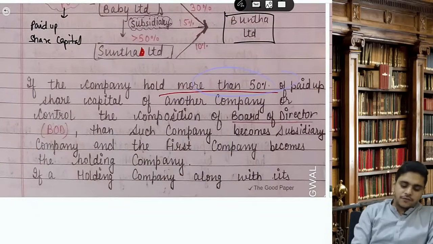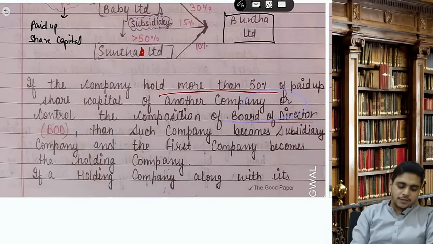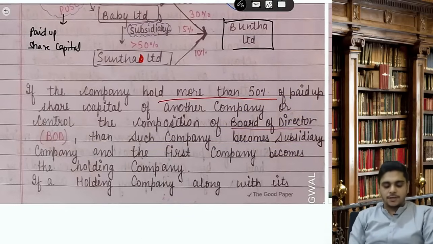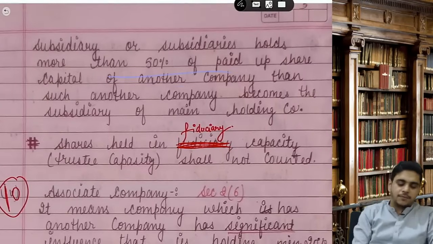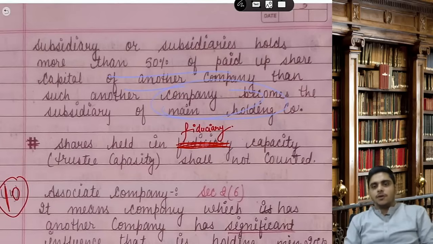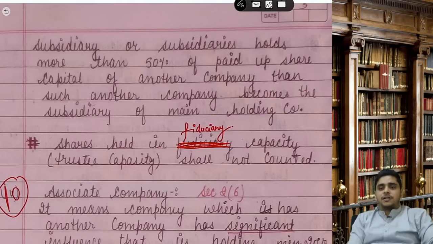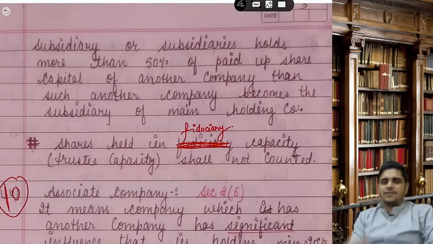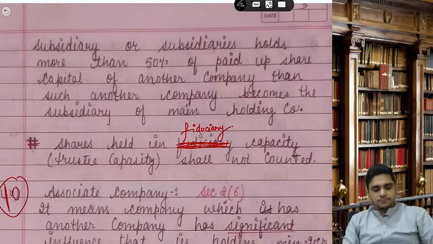If a company holds more than 50% of the paid up capital of another company or controls the composition of the board of directors, then such company becomes a subsidiary of the company and the first company becomes the holding company. If a holding company along with its subsidiary or subsidiaries holds more than 50% of another company, then that company becomes the subsidiary of the main holding company. Now, if you are holding shares in fiduciary capacity, that is trustee capacity, like if you have been given a collateral and you are holding those shares, it will never be counted. So shares held in fiduciary capacity will never be counted for the 50% test.